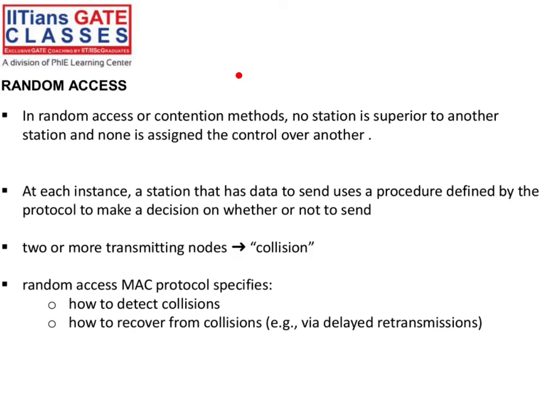Now, if there is no priority and anyone can send data on the channel, then there is a chance of collision, right? To handle the collision, some protocols are there. So this random access MAC protocol specifies how to detect the collision, and second, how to recover from the collision, right? What to do? Better to delay the transmission. How? Just check whether the channel is busy or not. So we will study a few techniques here.